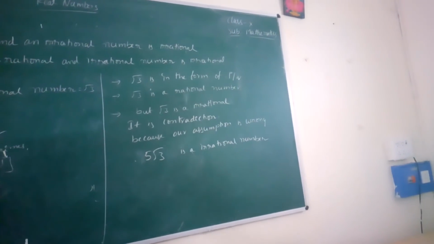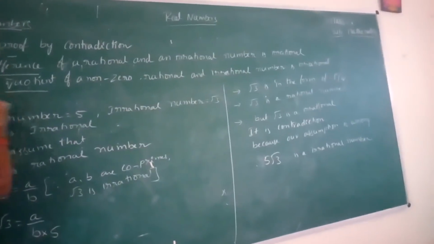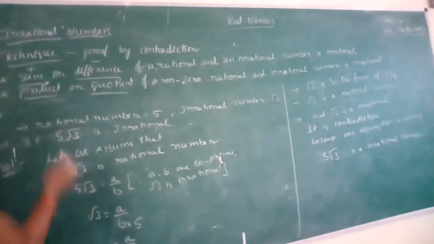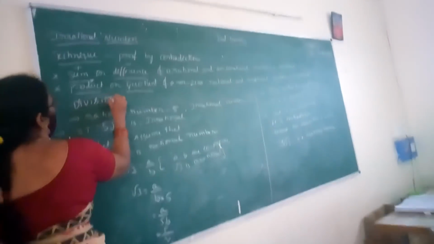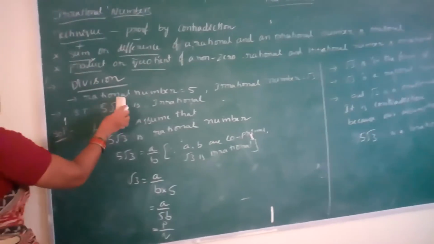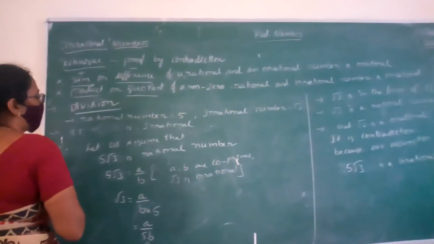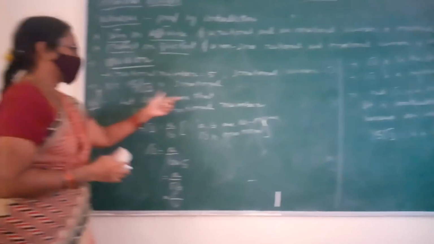Okay. The next binary operation is division. What is that? Division. So in division, rational number 5, irrational number root 3. So 5 by root 3 is irrational.